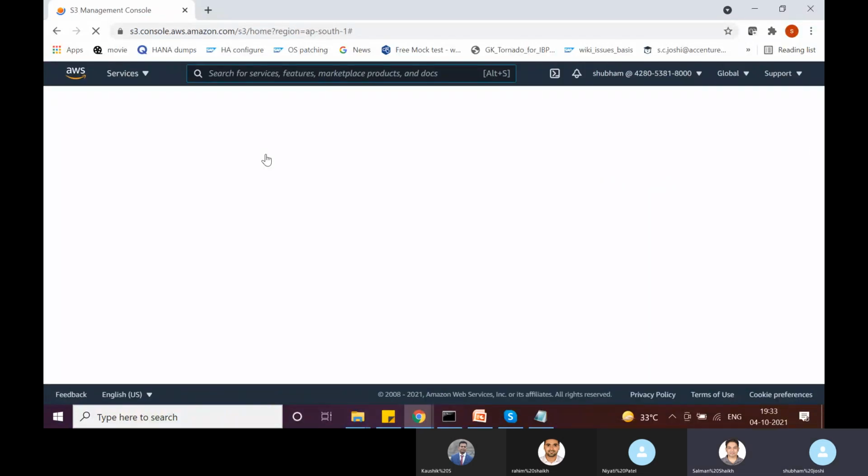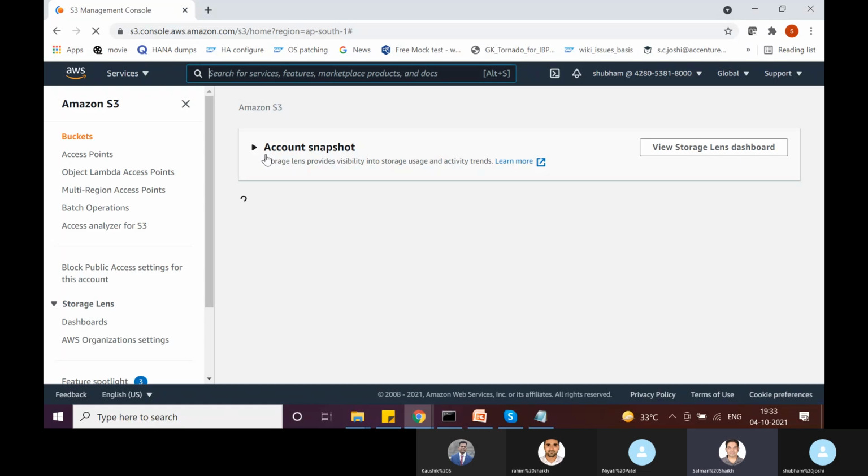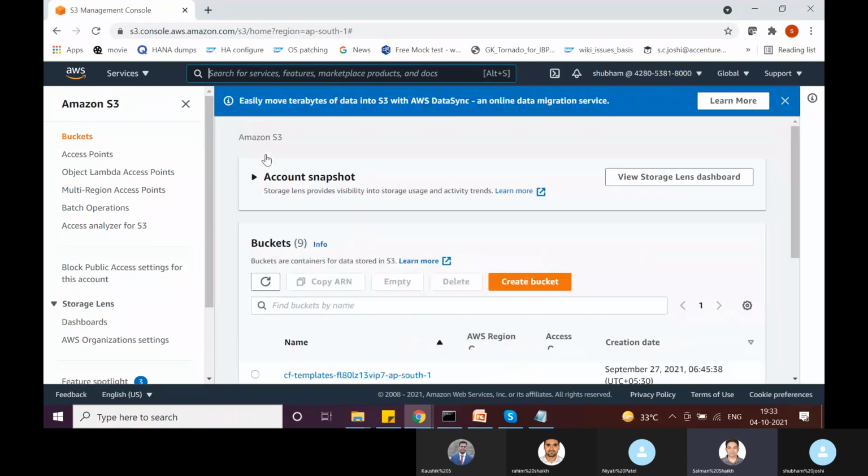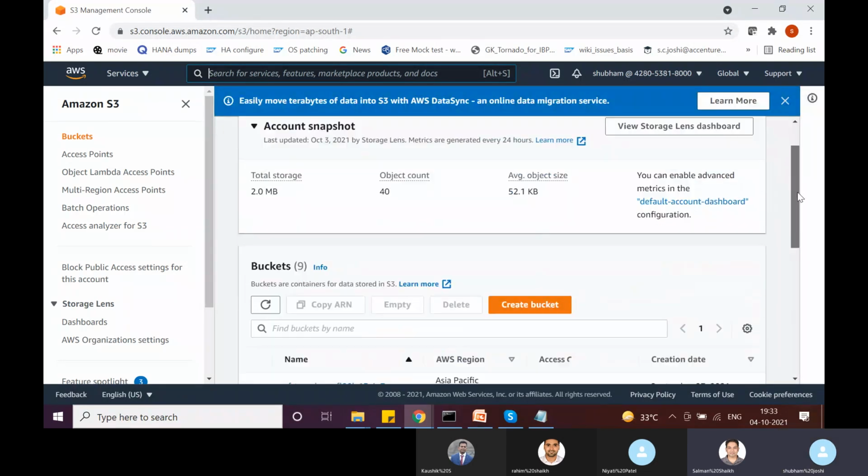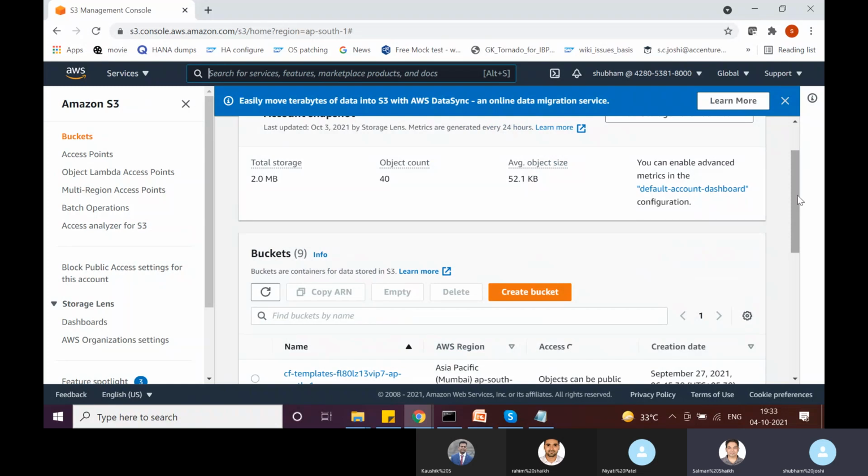Shubham, in this case, if there is a reboot, there will be a change in the public IP. Anyways, there is no public IP, right? This DB server does not have any public IP at all. Yeah, it is private. So then we don't have to worry about it. Okay, yeah.